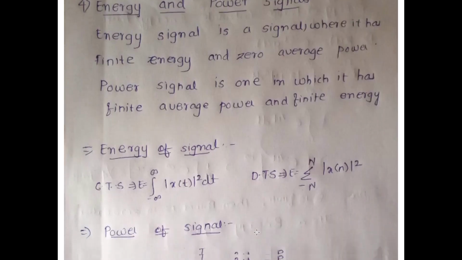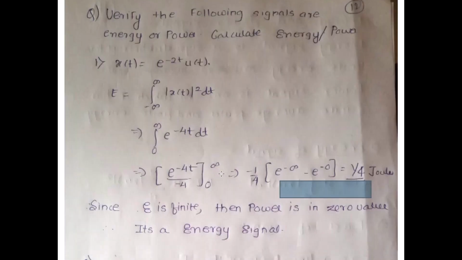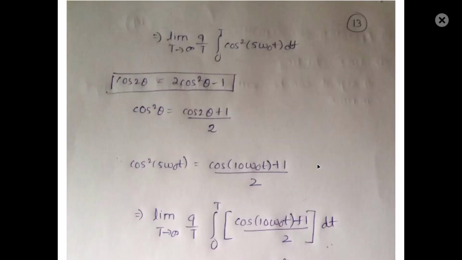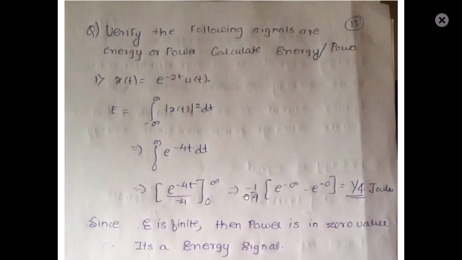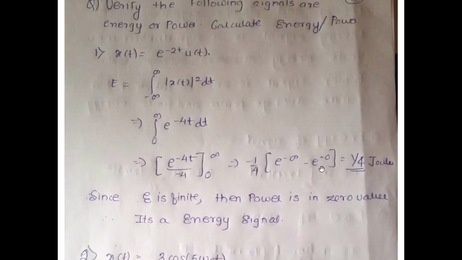How do I get it? From here. If my energy is finite between 0 to infinity, then my power is going to be 0. So since I found out the energy and my energy is defined, that means my power is going to be 0 and it's an energy signal.